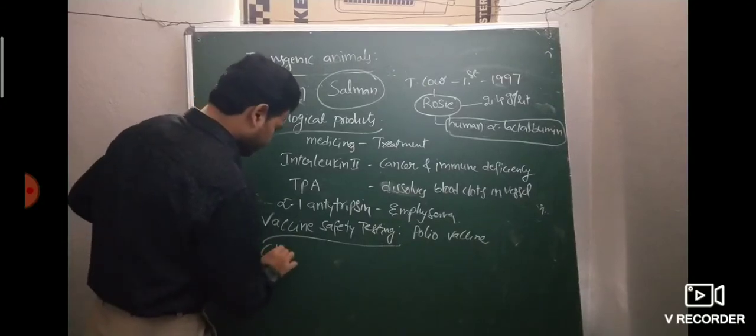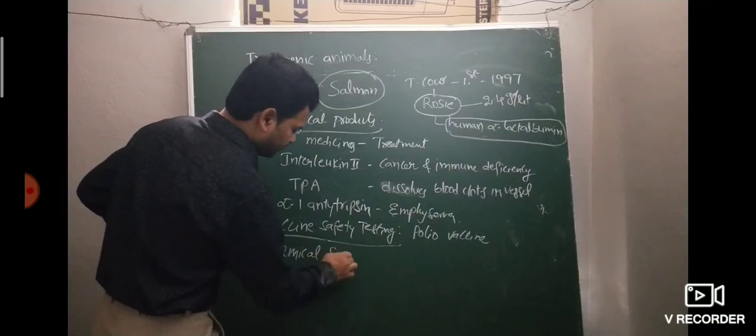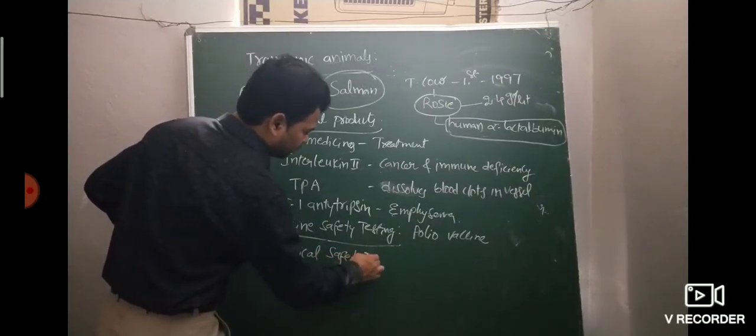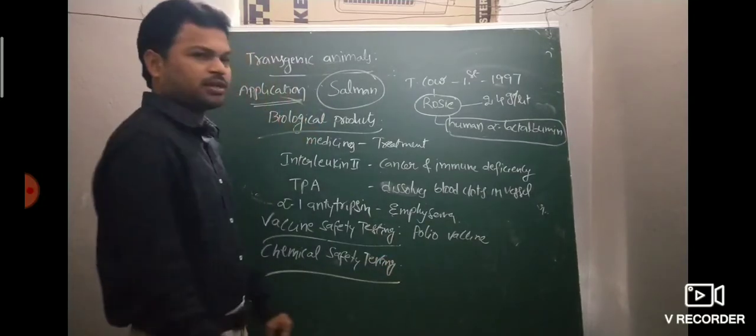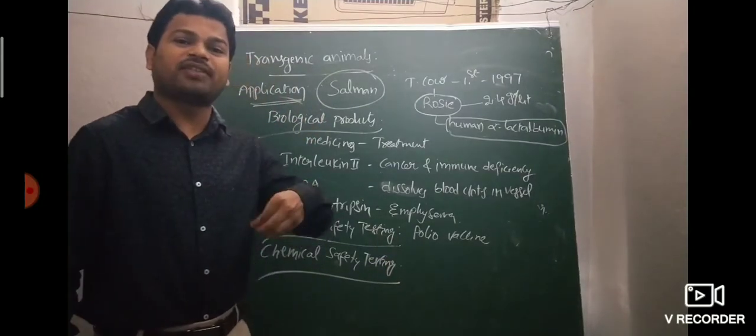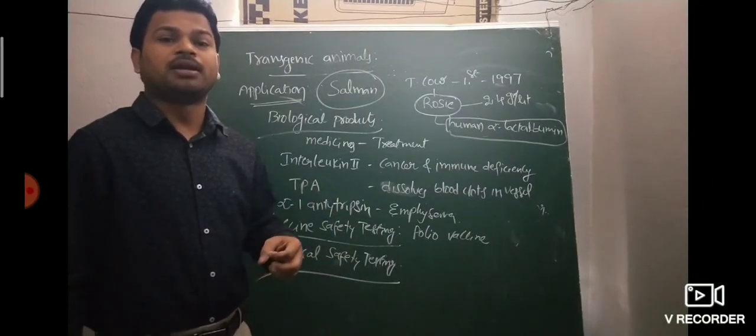Next, chemical safety testing, the last application. What is meant by chemical safety testing, sir? Transgenic animals are very sensitive compared to normal animals.